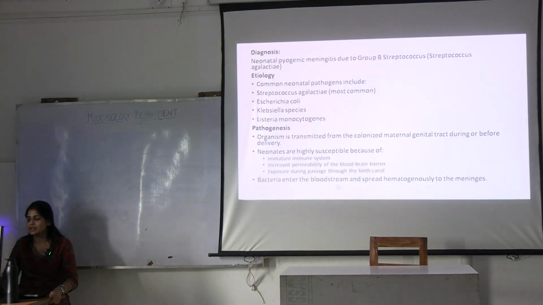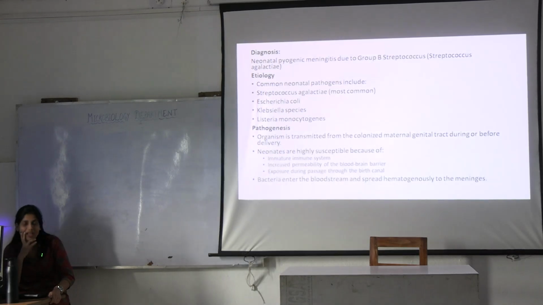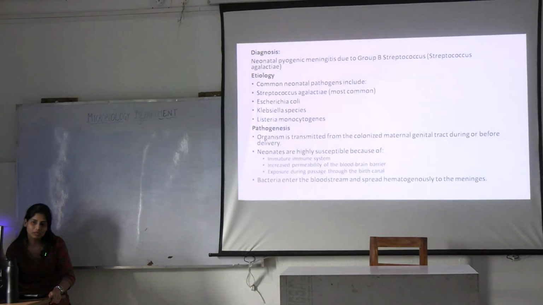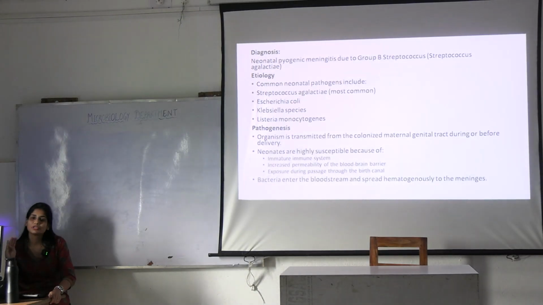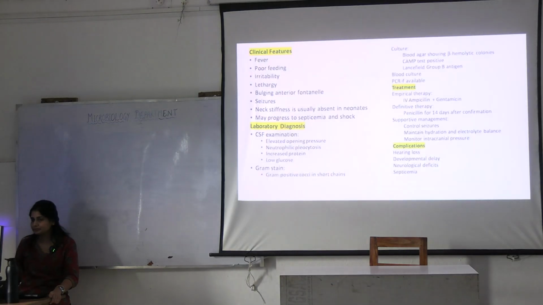Then bacteria enter the bloodstream and spread hematogenously to the meninges. How do they enter the bloodstream? Can it happen that they enter through the umbilical cord? It's during the delivery, right? Prolonged contact is there. It could be through mucosa, it could be through umbilicus, it could be due to unsterile interventions. It's because the organism was present and the baby's immune system could not fight it, right?